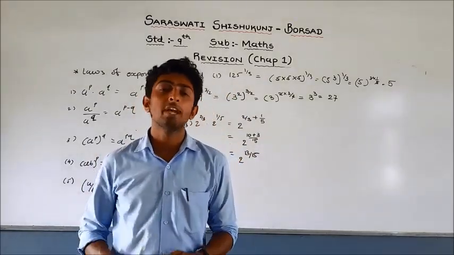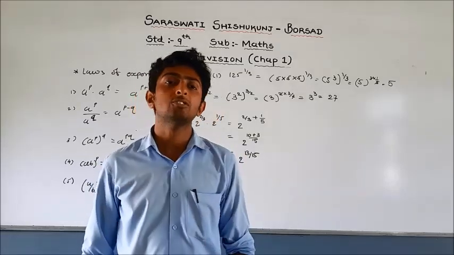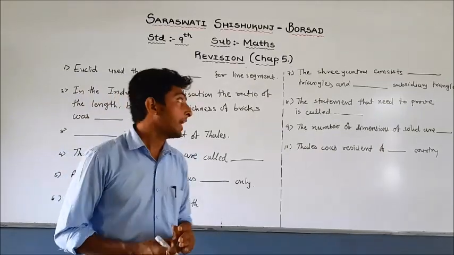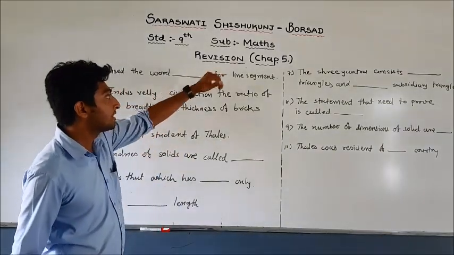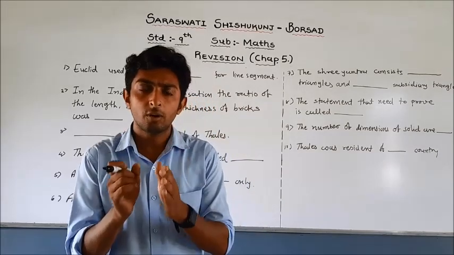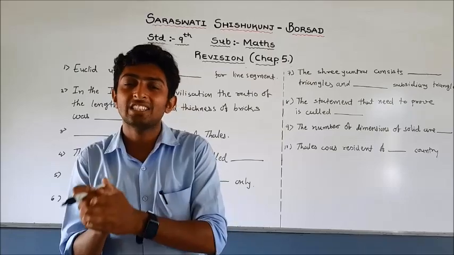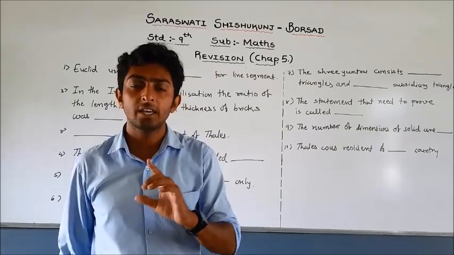Now let us go to a new chapter, chapter number 5, Introduction to Euclid's Geometry. Friends, let us start the revision of chapter number 5. Before starting chapter number 5, first of all, you have to remember all the axioms and postulates compulsorily.